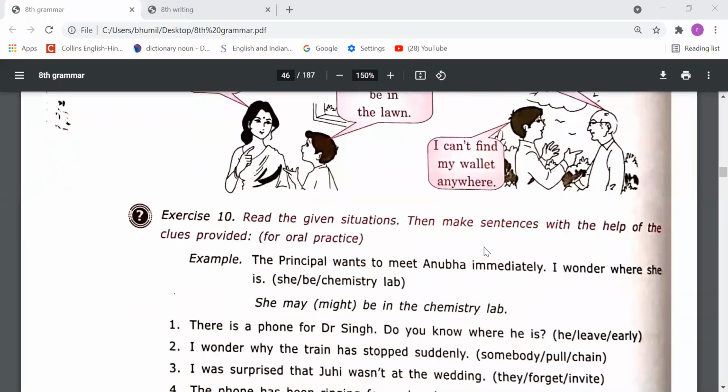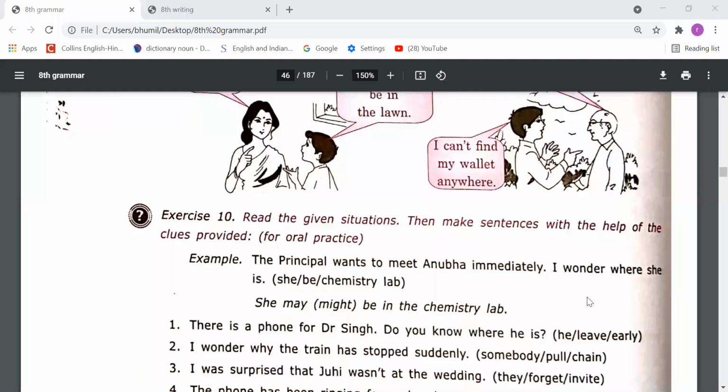Okay, so dear students, on the basis of this understanding, you have to do exercise number 10. Read the given situations, then make sentences with the help of the clues provided for oral practice. This exercise you have to do for just oral practice. Principal wants to meet Anubha immediately.